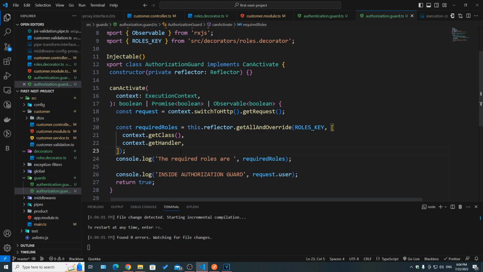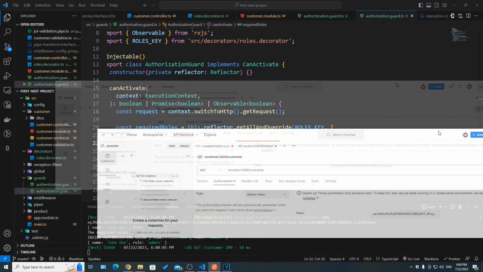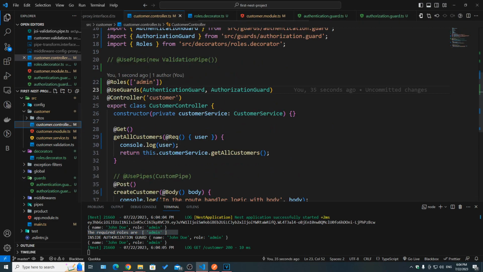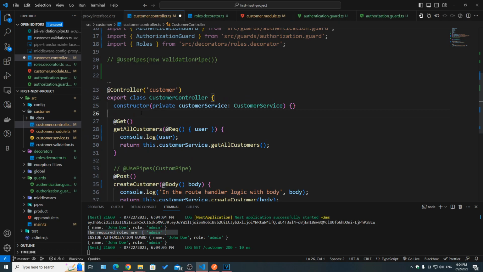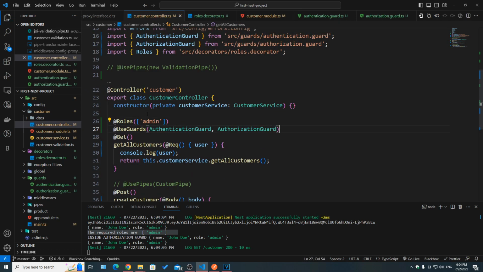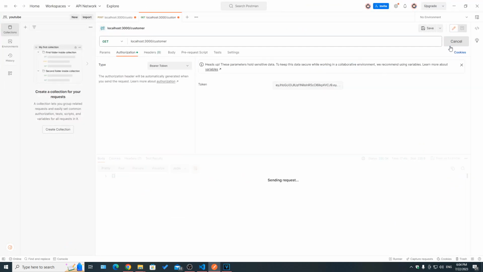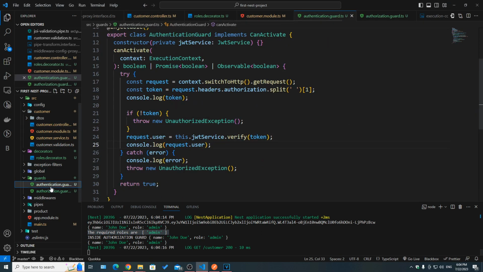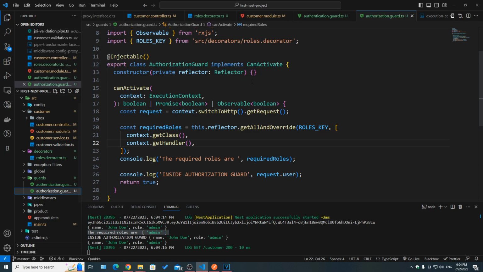Now if we save, and of course this should be like that, if we save and hit send, we got the required roles are admin. That's working for the controller level. And now if we set it on a route handler level, if we save and then hit send, we also got the required roles are admin. So now using the reflector, we were able to actually get the required roles or the metadata of a class, meaning a controller, or a handler.